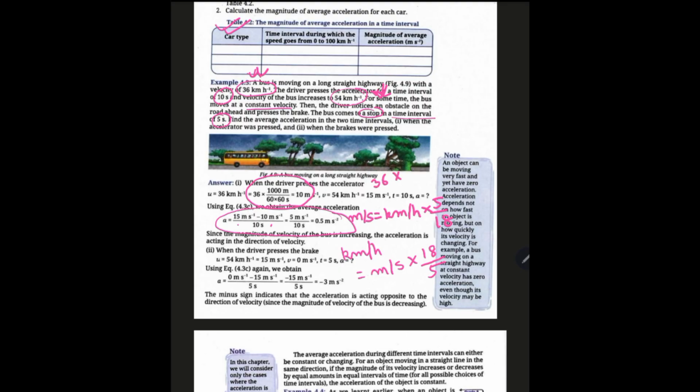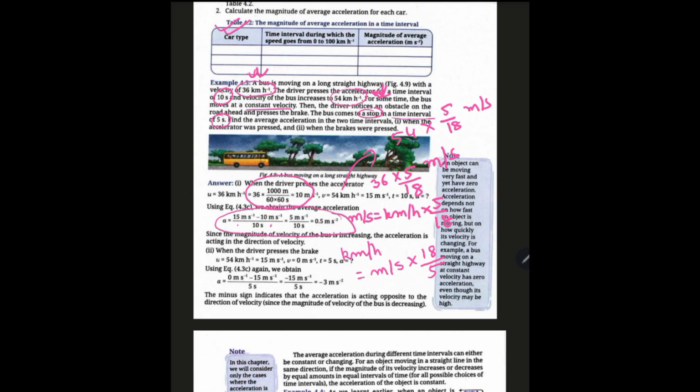So 36 into 5/18 gives 10 meter per second. Same thing for 54 kilometer per hour: please do 54 into 5/18 in order to get meter per second. You will get 15 meter per second.